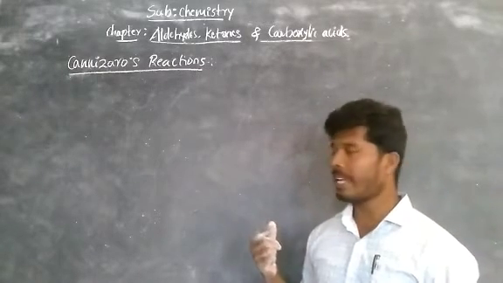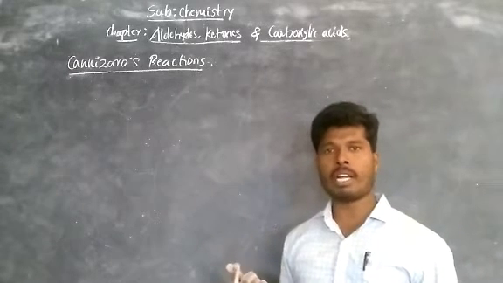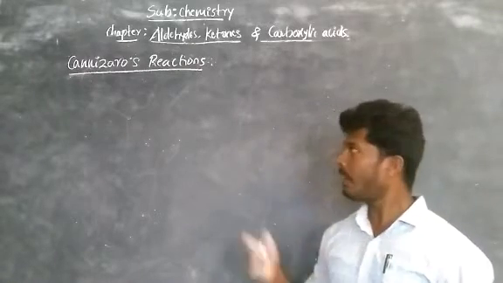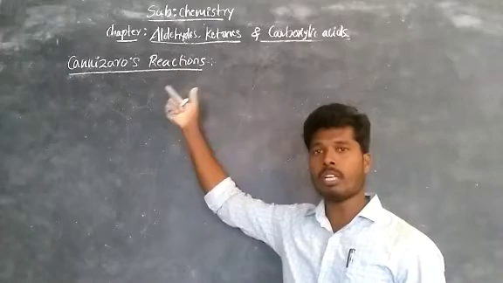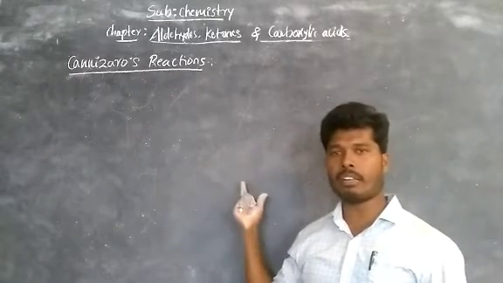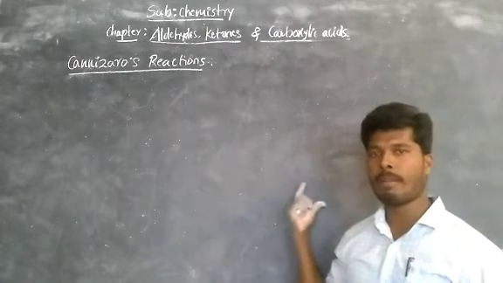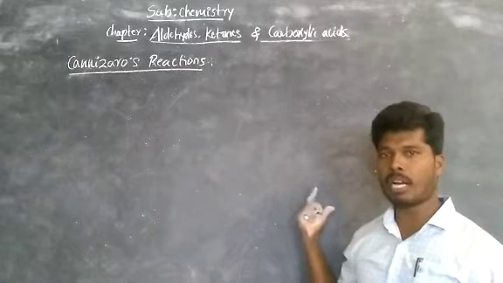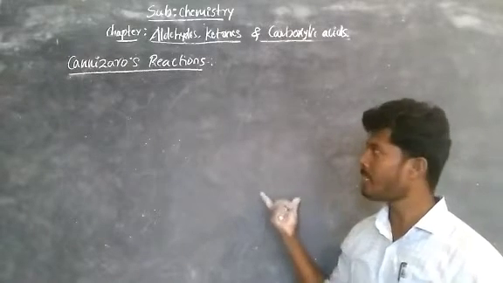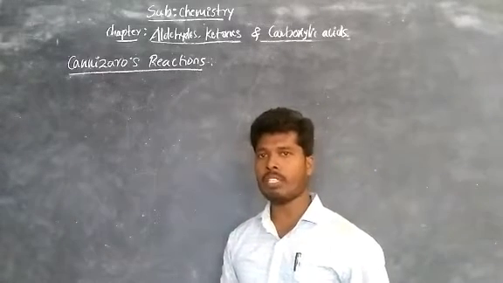Okay, in the previous reaction, in aldol condensation, we are treating aldehydes or ketones which contain alpha hydrogens with dilute base. But in Cannizzaro's reaction, aldehydes which do not contain alpha hydrogens are treated with strong base like NaOH or KOH. We get primary alcohols and sodium or potassium salts of carboxylic acids. It's called Cannizzaro's reaction. Now observe the chemical reaction.